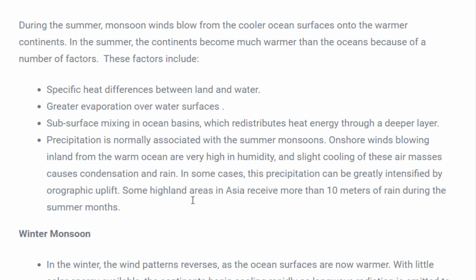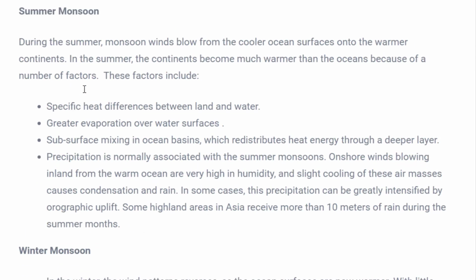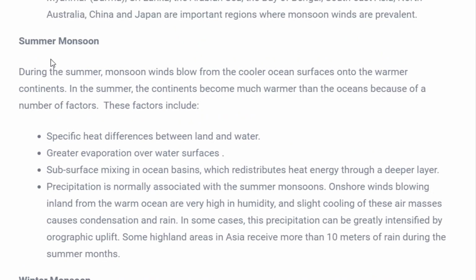Summer monsoon and winter monsoon. We know what this monsoon is. Monsoon means the winds which are carrying water droplets which are responsible for raining. The winds which carry the monsoon in summer are called summer monsoon, and the winds which carry monsoon during the winter season are called winter monsoon. These winds are responsible for precipitation at several places in the summer season.